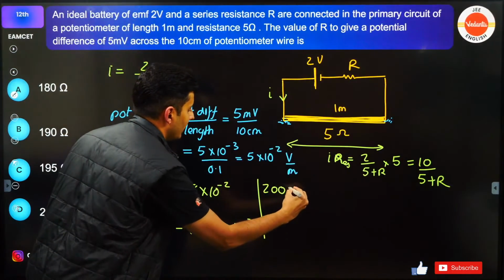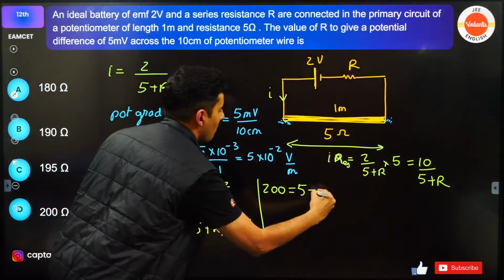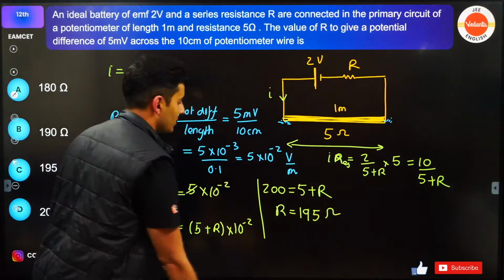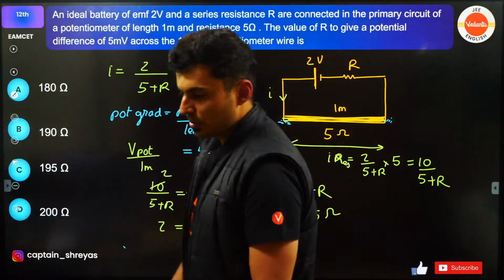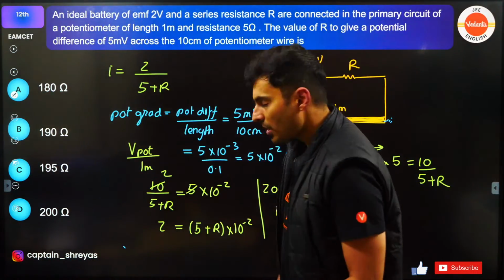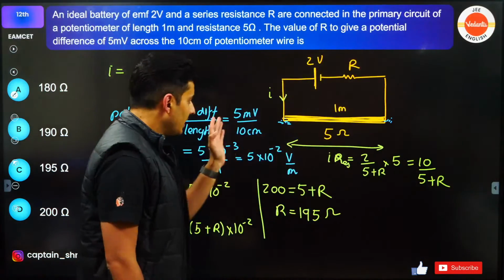It will become 200. This will become 5 plus R. So R will become 195 ohms. Just check this out. Yes, it is 195 ohms. So this is the critical step.